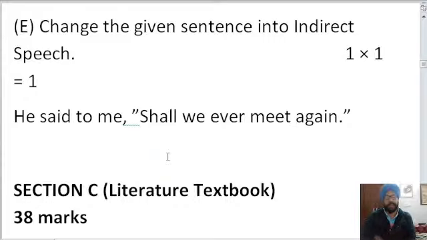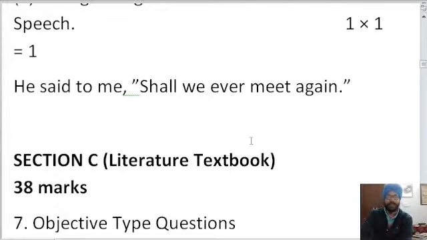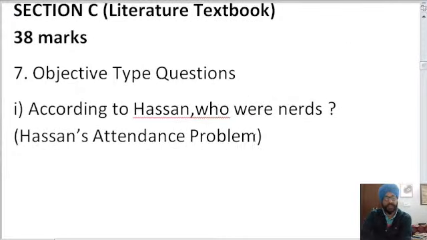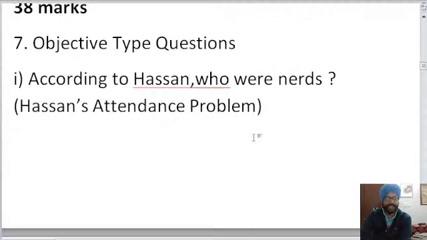So that is for the literature that we had done. But there are plenty of topics remaining, like the letter, and also the topics like the unseen passage and email and newspaper. So newspaper headline, email. So I would give you the PDF at the end of the session of both Punjabi and English. So you will solve those questions yourself. And if you want the assistance, you can also watch our videos. So all right, let us move forward to literature.